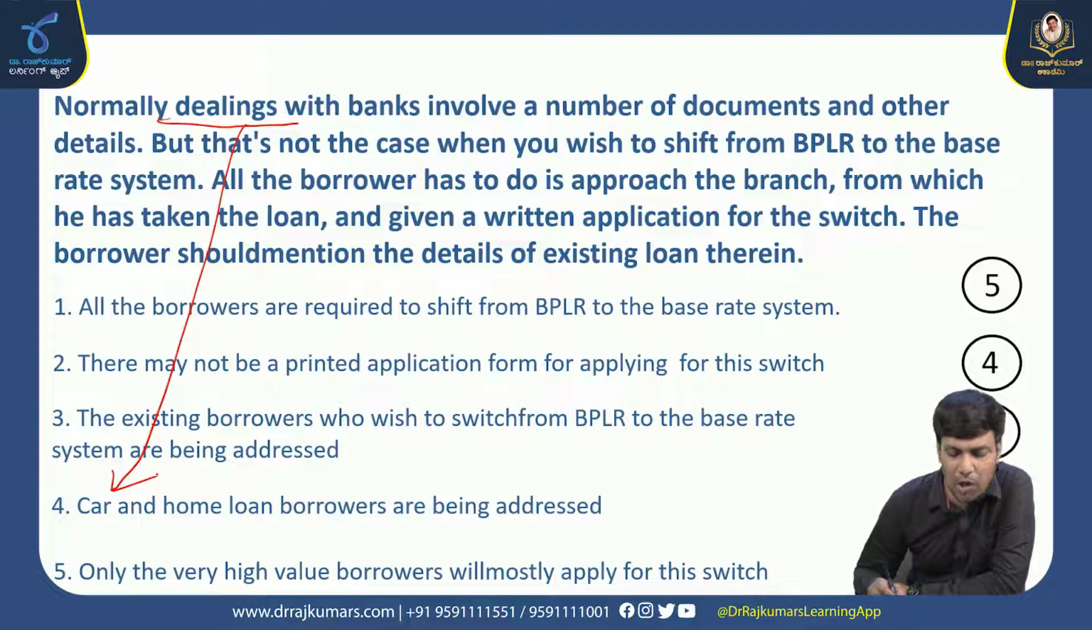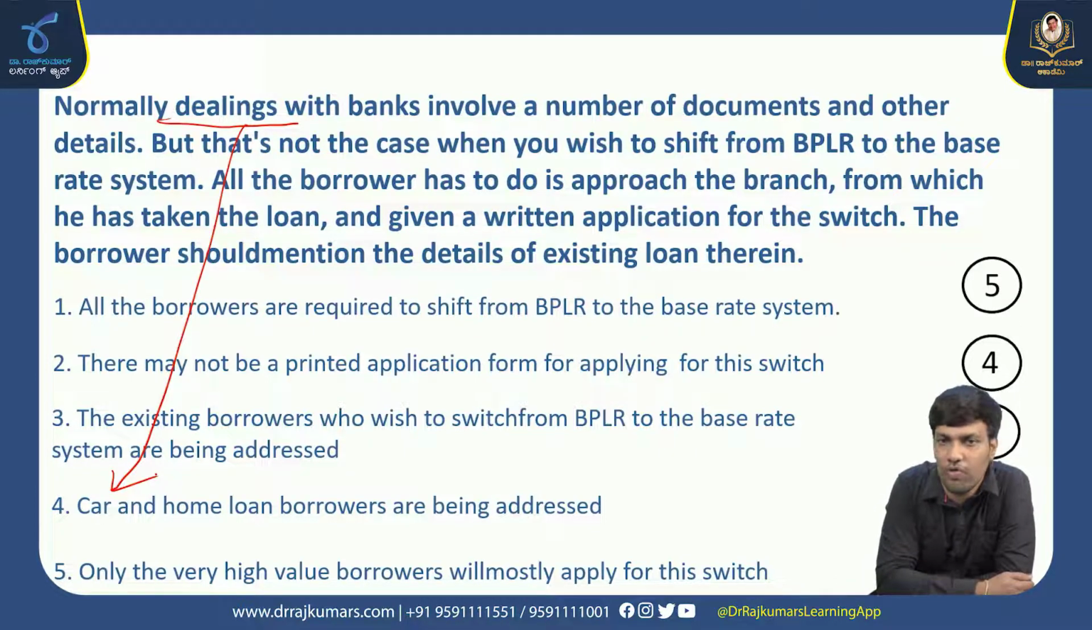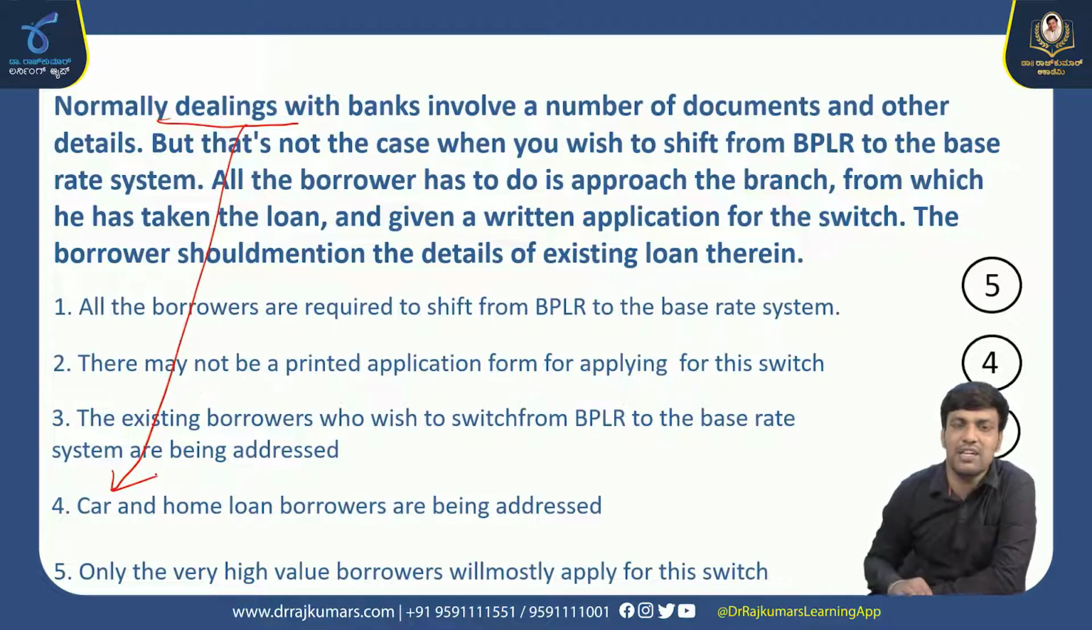Only the high value borrowers will mostly apply for this switch. In this passage, it is nowhere mentioned that only high value borrowers will have to apply for this switch. There is nothing like that. So there is insufficient data. We need to mark the option as option 3.